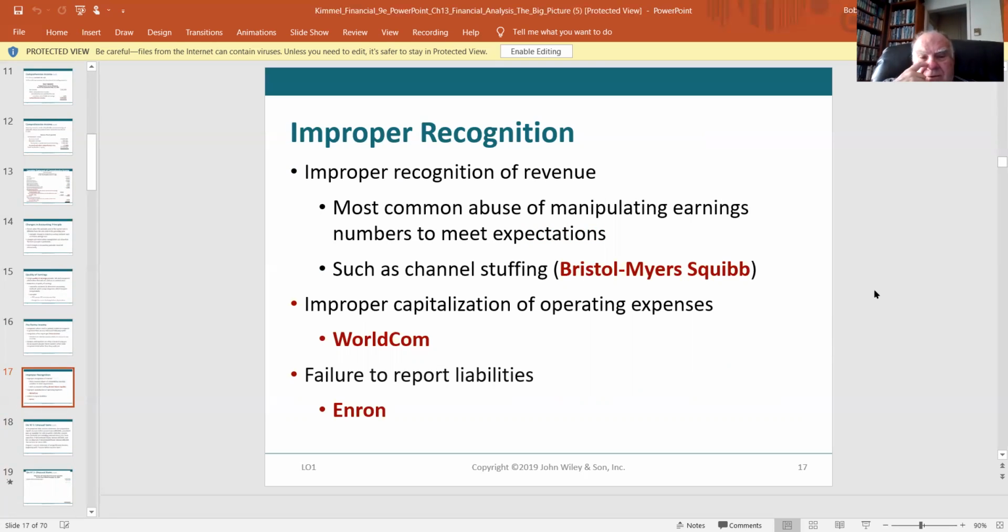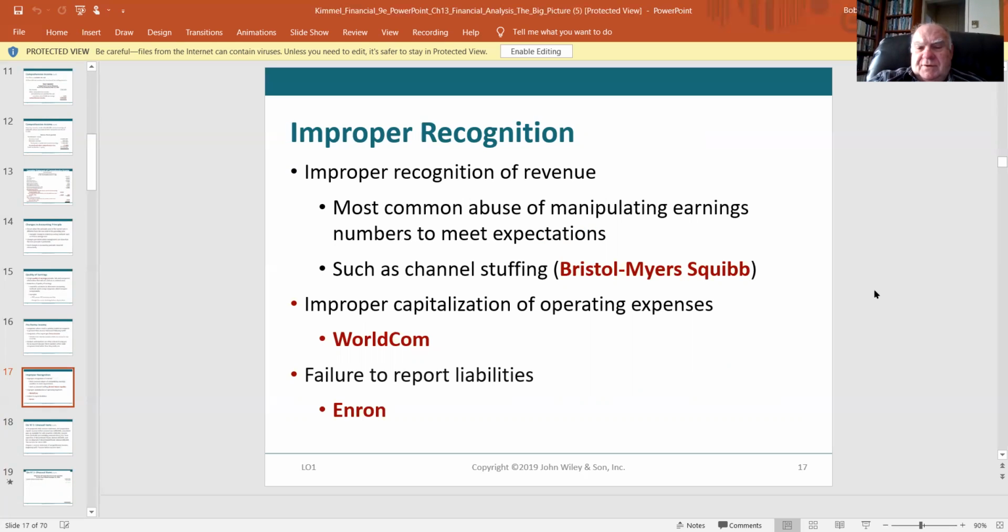Improper recognition of revenue. The most common abuse of manipulating earnings numbers to meet expectations is channel stuffing, which Bristol Myers Squibb did. Bristol Myers Squibb, headquartered in Hillside, New Jersey, by the way, not far from where I grew up. Anyway, channel stuffing, let me talk about that for a second. You might find this interesting.